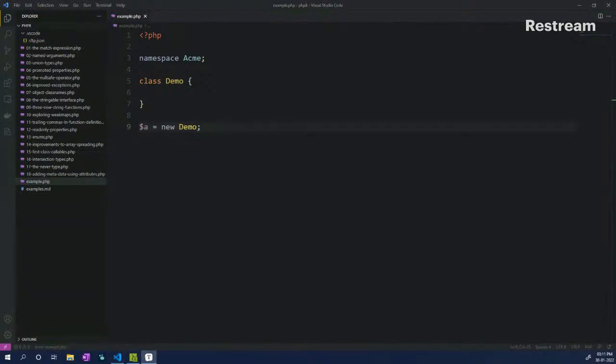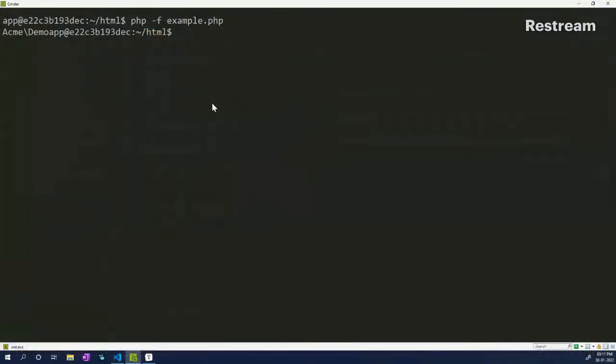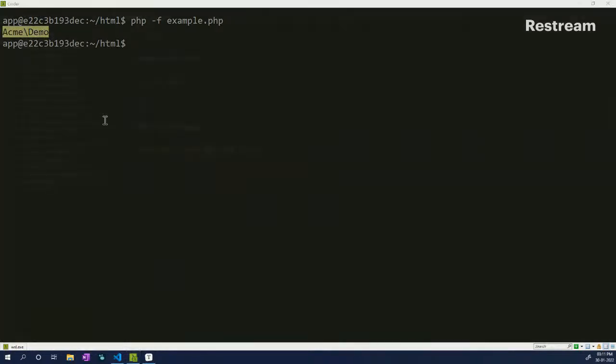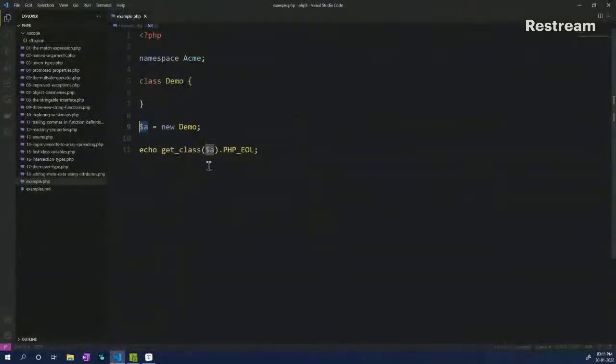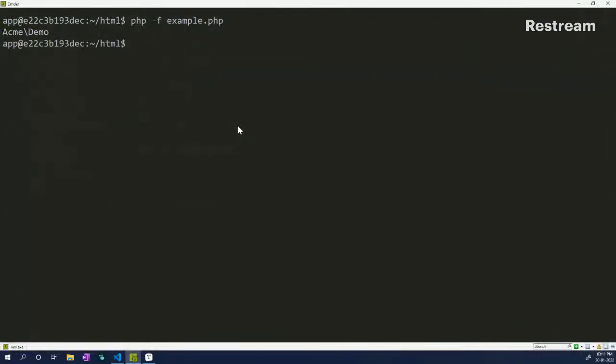In PHP 7, all you have to do to get the class name is something like this, wherein you put in the get_class function, you put in the variable, and then end the line. And here you will see that the Acme Demo class is printed out. But in PHP 8, you can do it in a different way, wherein you can just use the variable name and then the ::class keyword, and it will still work.